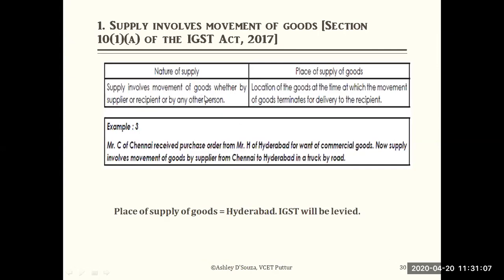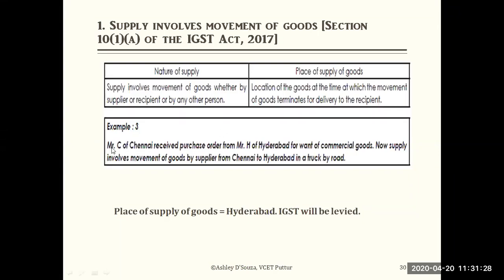Which is the place of supply of goods? The location of the goods at which the movement of goods terminates for delivery to the recipient. It is the location where the supply ends, where the receiver receives the goods. That place is considered the place of supply.